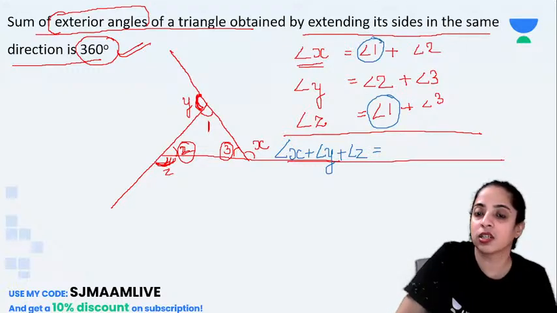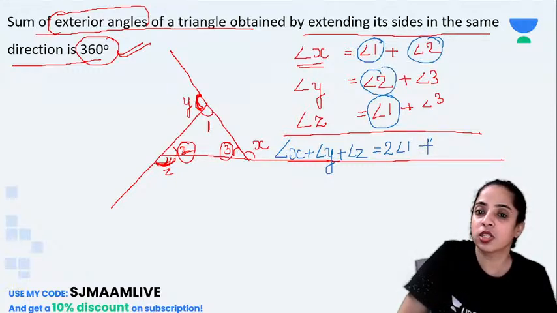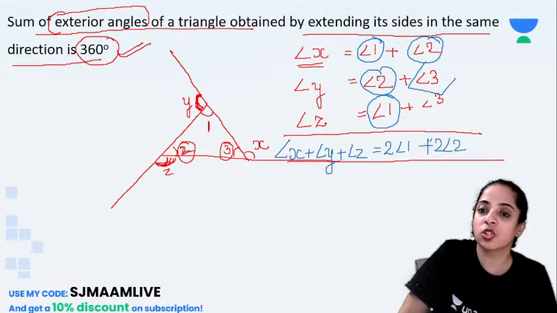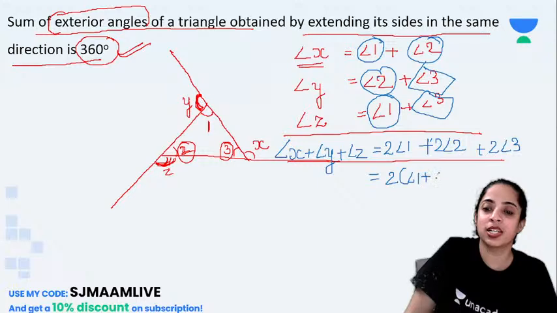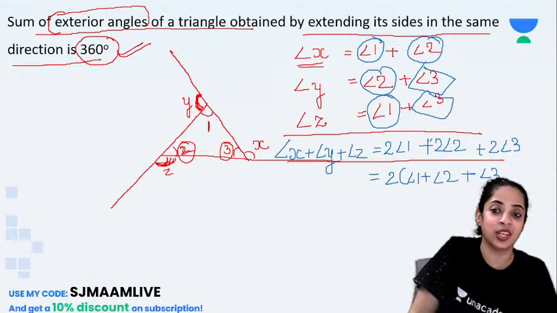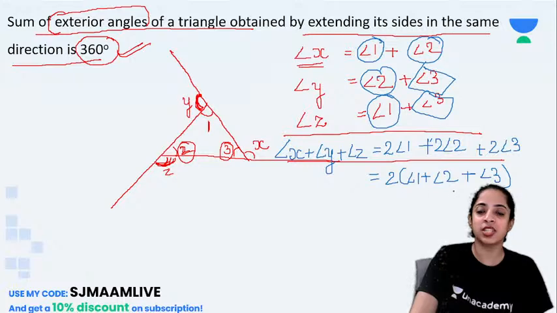Twice of angle 1, plus angle 2 is also 2 times, so twice of angle 2. Angle 3 is also 2 times, so twice of angle 3. Correct? So I can write twice of angle 1 plus angle 2 plus angle 3.